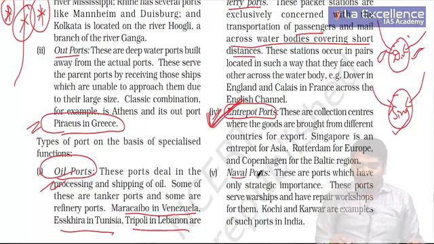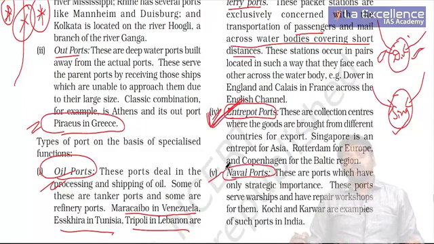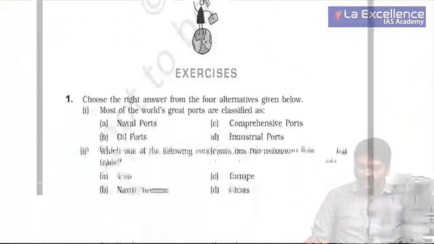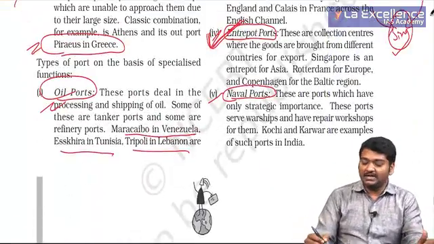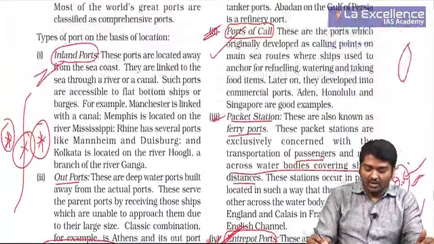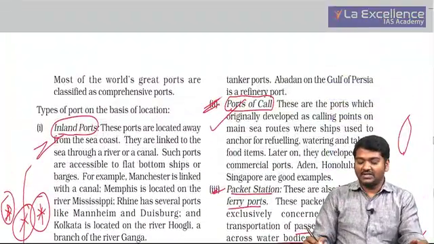At last you have naval ports. What is the meaning of this? Used mainly for defense purposes, right. Very, very important. This chapter, especially the last ones, oil ports, ports of call, packet stations, all this is